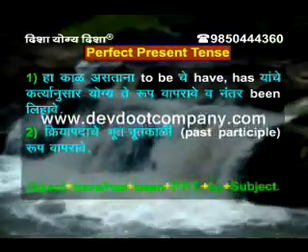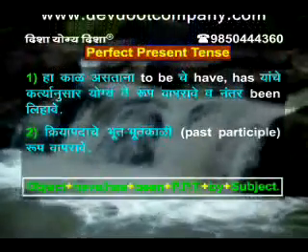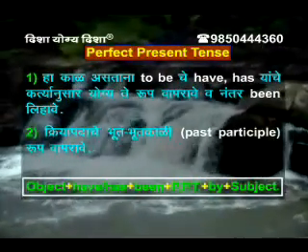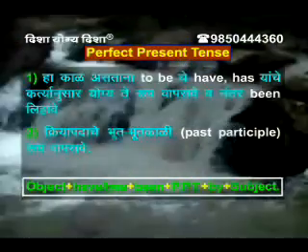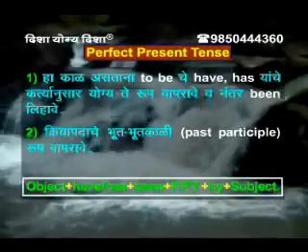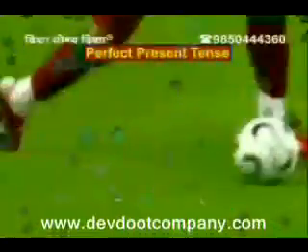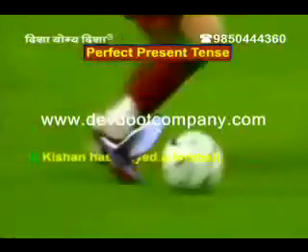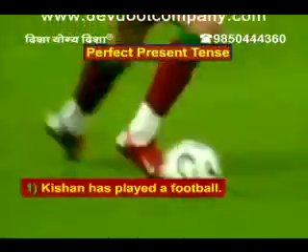The structure of perfect present tense is object plus have, has plus been plus past participle plus by plus subject. Example: Kishan has played a football.